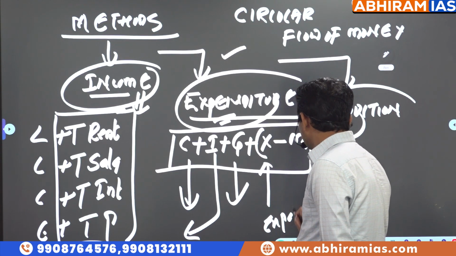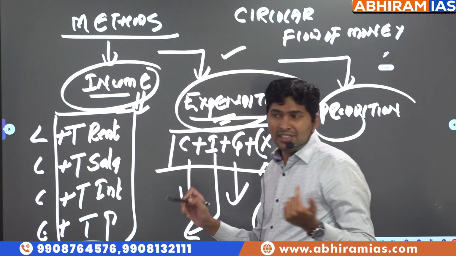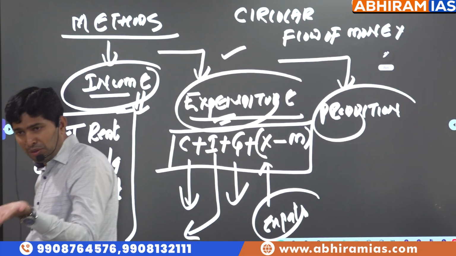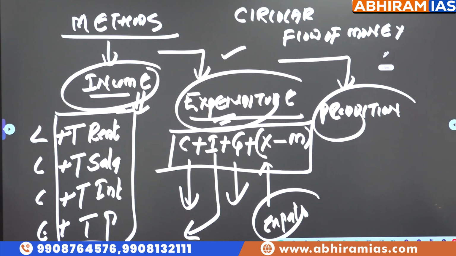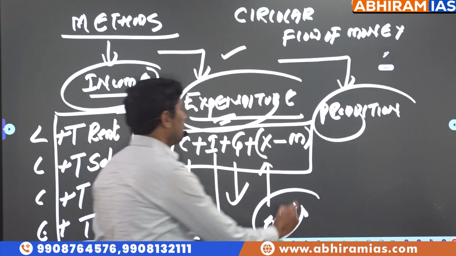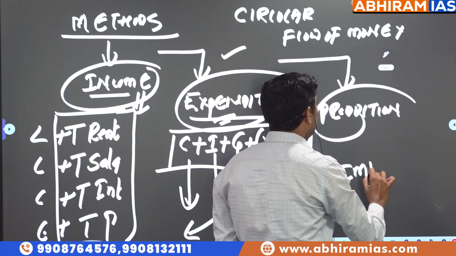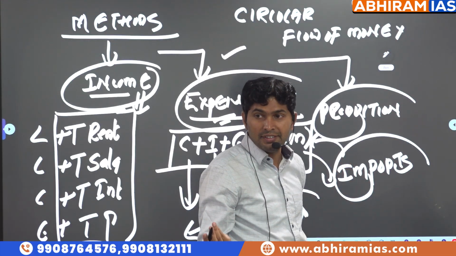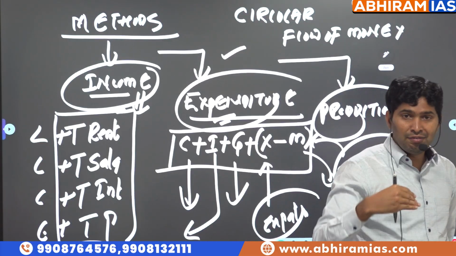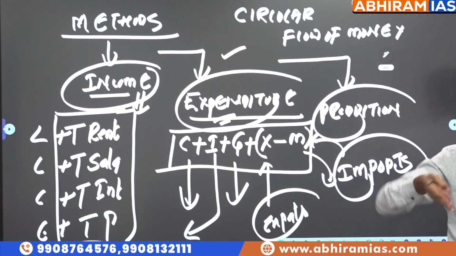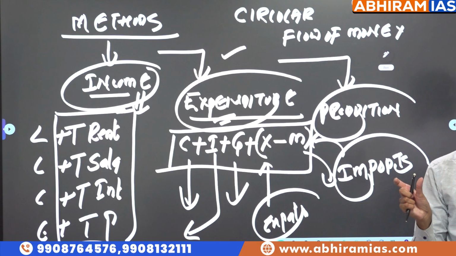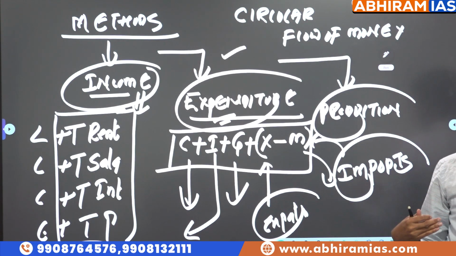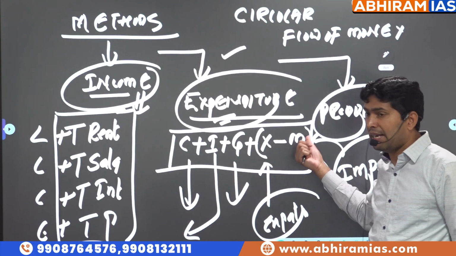Exports. See, when will exports of a country increase? First you have to produce. Then only you can export. Exports are increasing means what happened to production of goods? Increased. Imports. In what circumstances do we import? We are not producing them. That's the reason why we are importing from a foreign country. So when we export, it is income for us. When we import, it is expenditure for us. But what is the net burden? Is income more or expenditure more? That's why we call it X minus M.